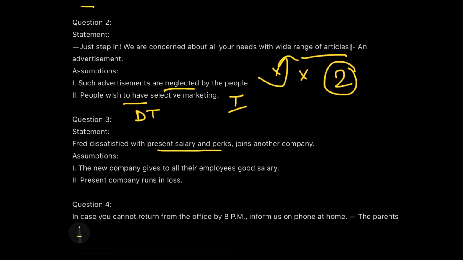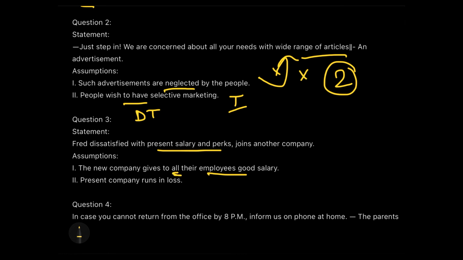Sometimes the assumptions have the same keywords, but they lack information related to the exact problem. Like here, the exact problem is that Fred is dissatisfied with the present salary and perks. The problem is not what the benefits of his joining the other company are. So we have to keep that in mind. For example, consider the first assumption: the new company gives all its employees a good salary.